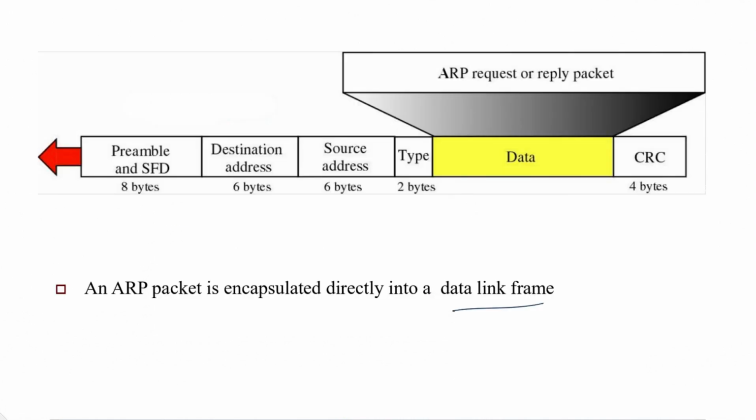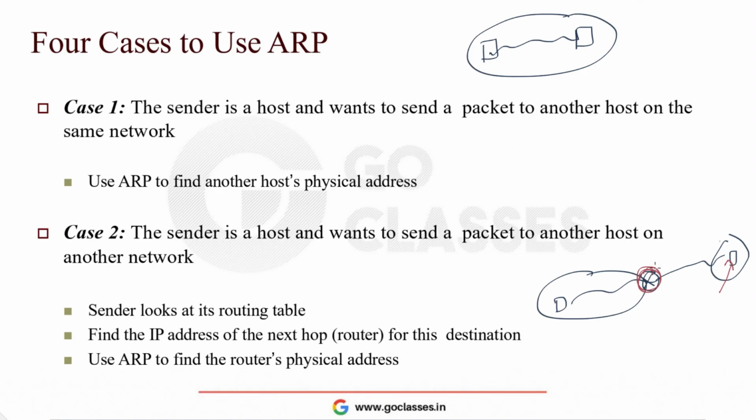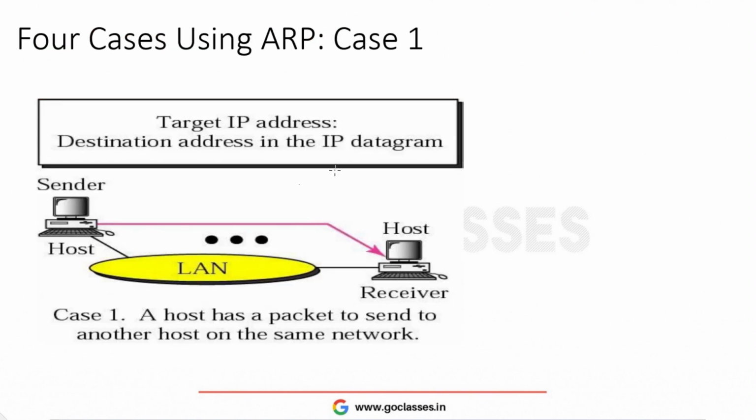These are the steps. First it will get the IP address of this router using its own routing table. Then it will get the physical address of this router, let's suppose R, using the ARP protocol. So these are the two cases, and there are two more cases. We will look at these two more cases after looking at these two cases with the diagram.